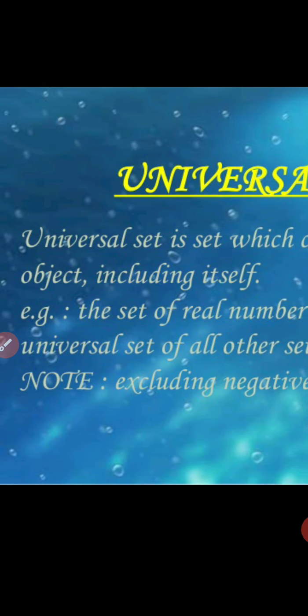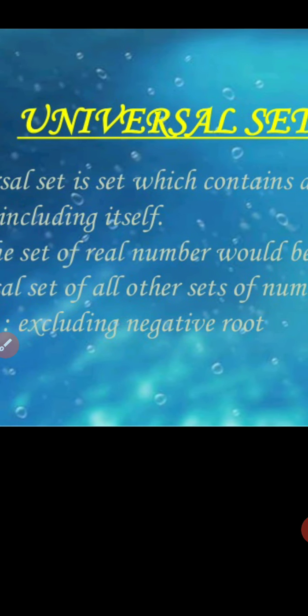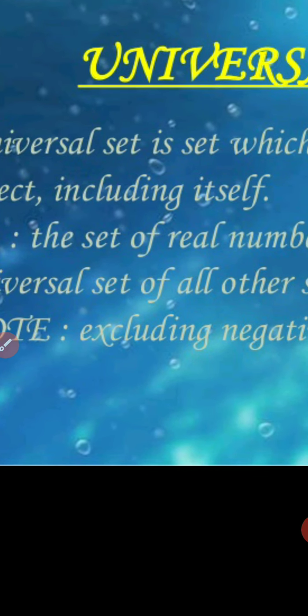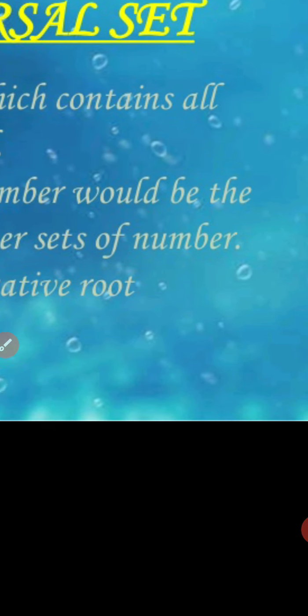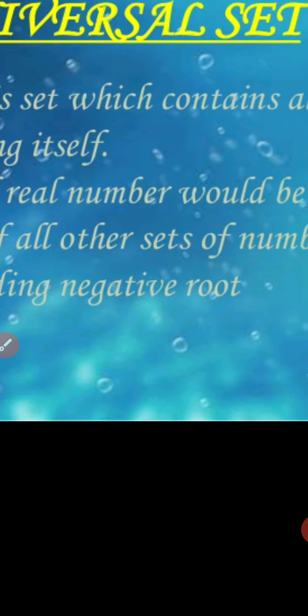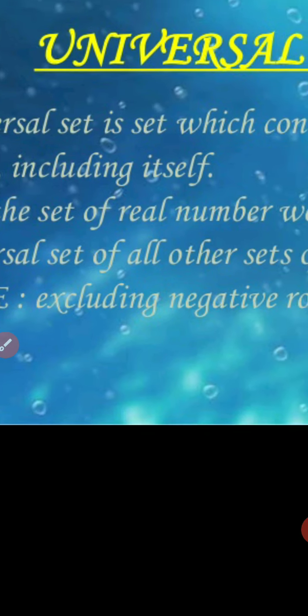Universal set is a set which contains all objects, including itself. Example: the set of real numbers would be the universal set of all other sets of numbers. Note, excluding the negative roots, right? Because negative roots are imaginary numbers.